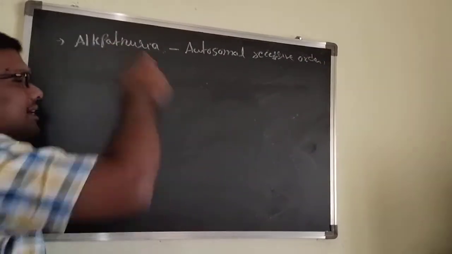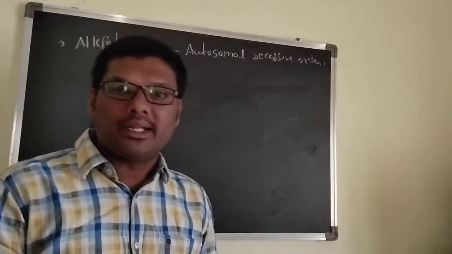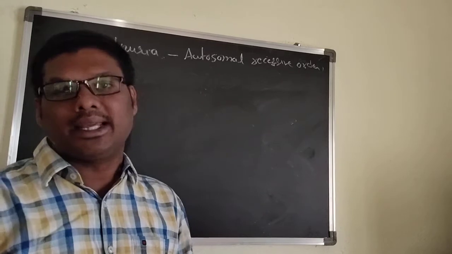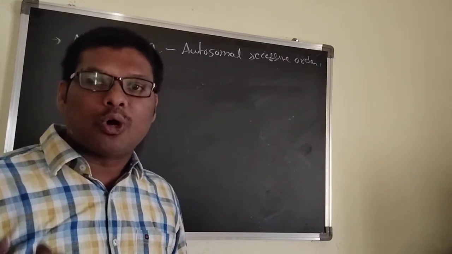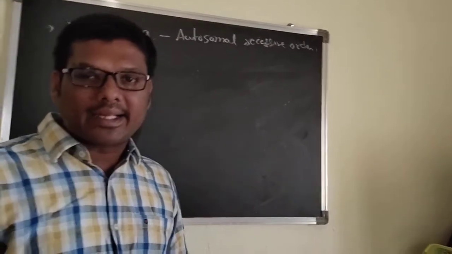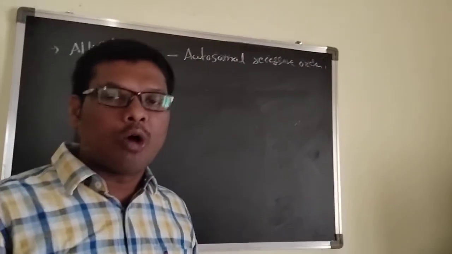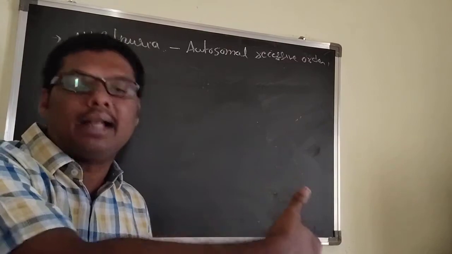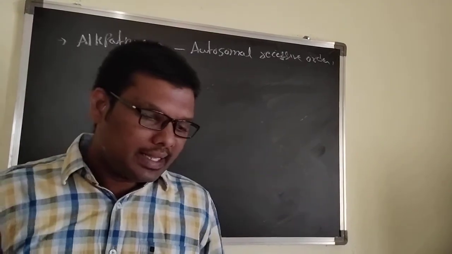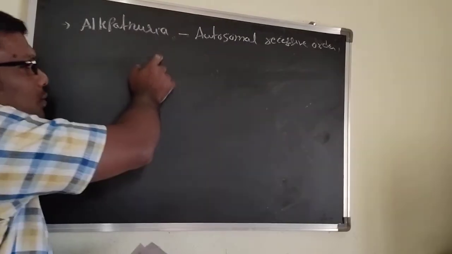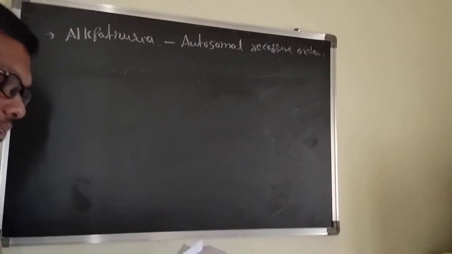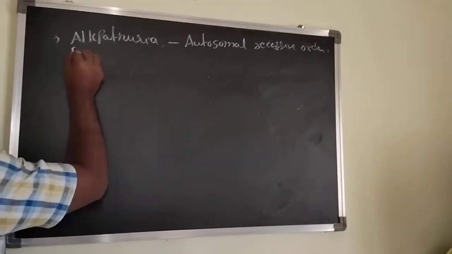What are the characteristics of alkaptonuria? The urine is released in brown color, and the sweat also is brown color. These are the characteristics of alkaptonuria. Now, how can you connect genetics with the Hardy-Weinberg principle? Now, here is a problem. Alkaptonuria is an autosomal recessive disorder. Here, in a certain population,